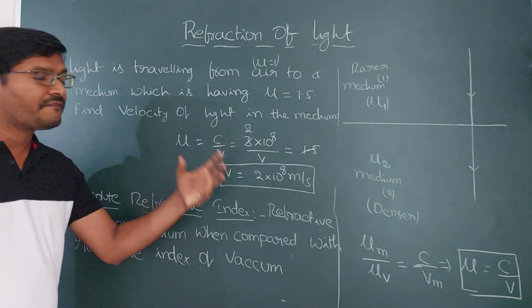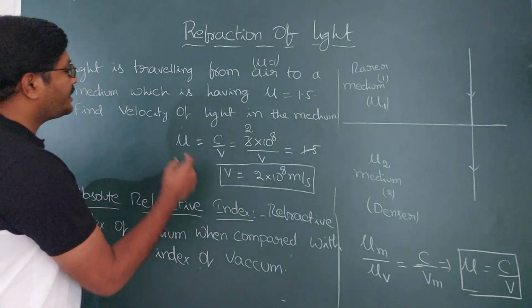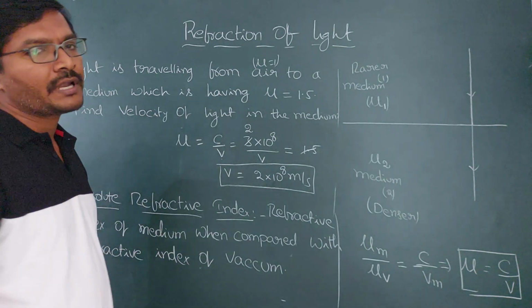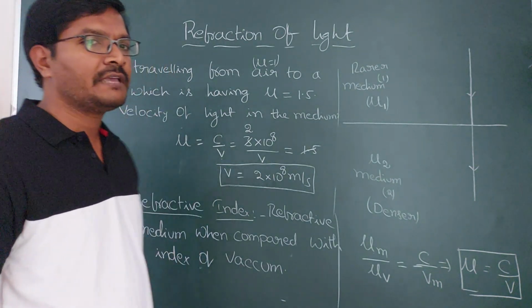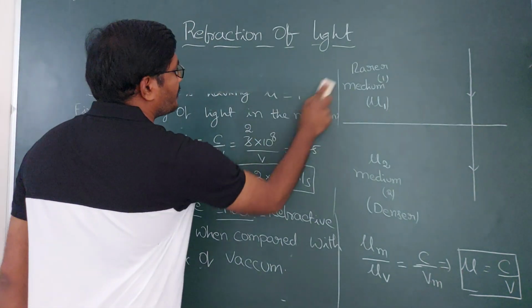Likewise, you have different problems. In some problems, you are given the velocity in the medium and you need to find the refractive index. Then mu is equal to c by v, directly you can take. There are different problems.